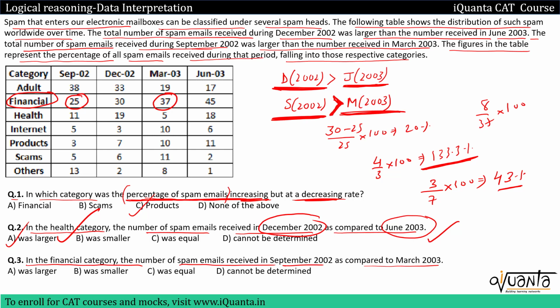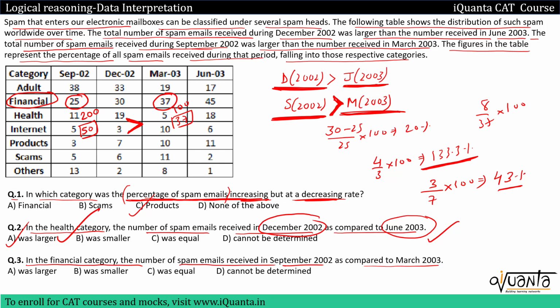In the previous question, I took the bigger quantity as 200, lower quantity as 100, okay? So if I assume that here we have total 200 mails, here I have total 100 mails, I will find out 25% of 200, which will give me 50. I'll find out 37% of 100, which will give me 37. So for these quantities, I can say that the number of spam emails in September 2002 was greater, right? Here we have 50, here we have 37.